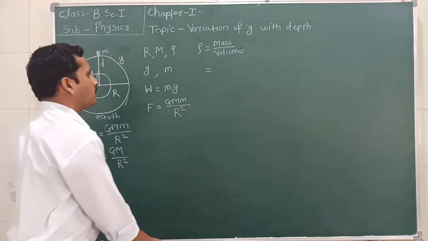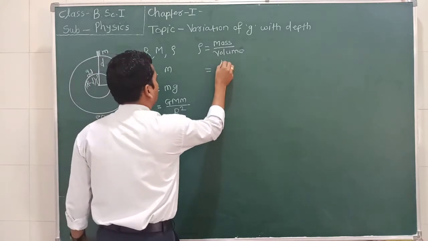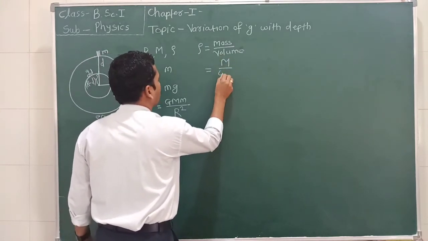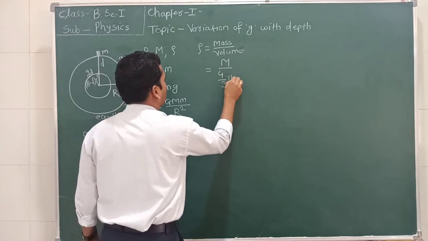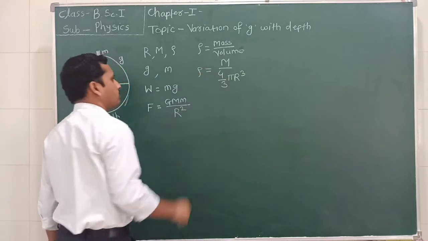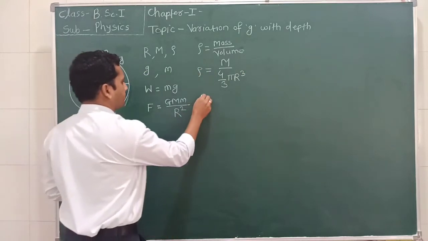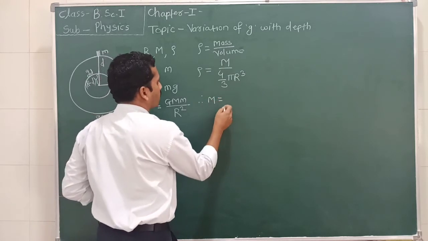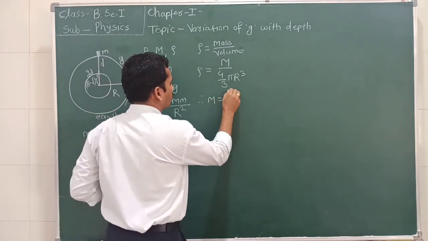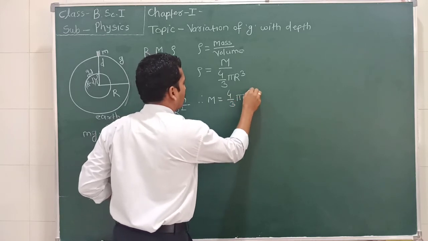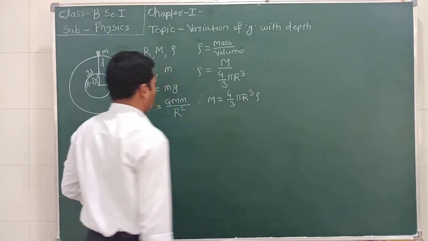The mass of the earth is M, and the volume is 4 by 3 pi r cube, so rho is equal to M divided by 4 by 3 pi r cube. Therefore M, the mass of the earth, is equal to 4 by 3 pi r cube into rho.